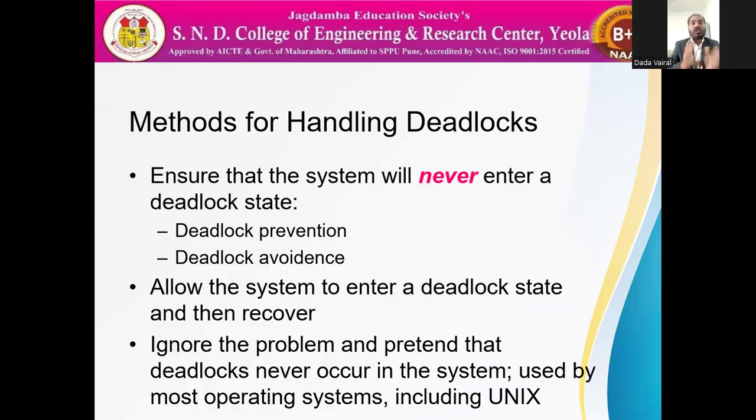Deadlock avoidance means we have to avoid the deadlock. So how can we avoid the deadlock? Suppose we want the execution of all the processes.